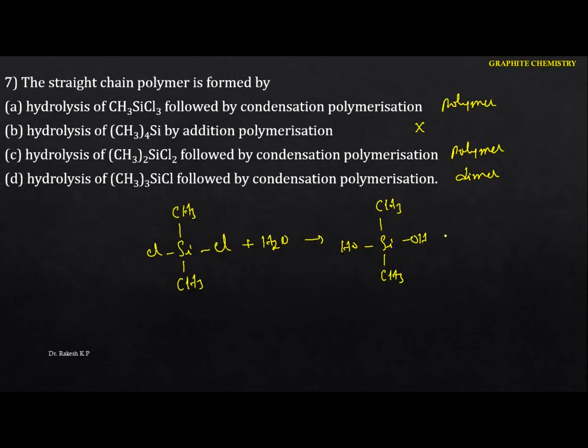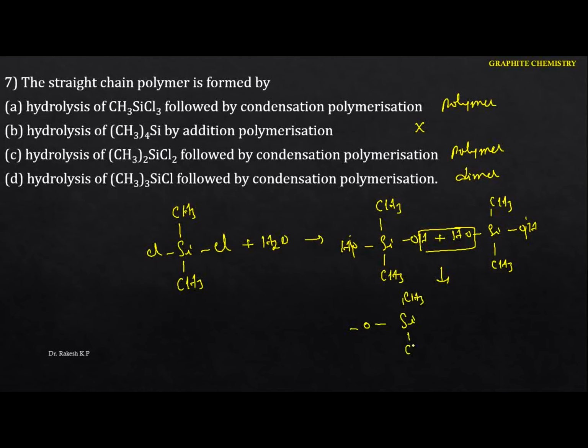Now take the same thing here. Again I am going to take the same monomer here. Okay, I am going to write it like this. So see this one. Here they undergo condensation. You can take n number of this, and here we are going to get the terminal breaks. If you take n number of this compound, finally we are going to get O, Si, CH.